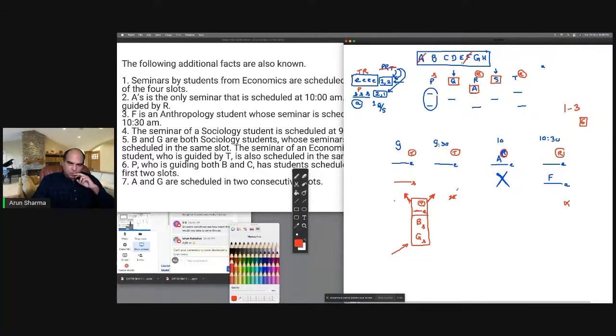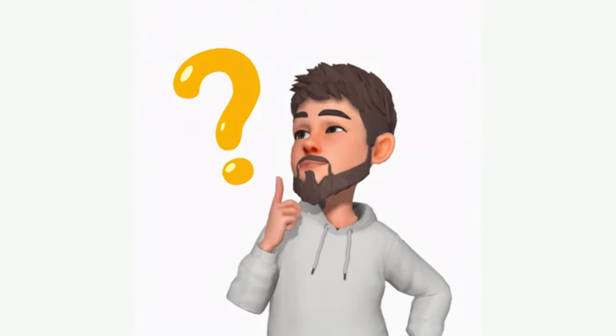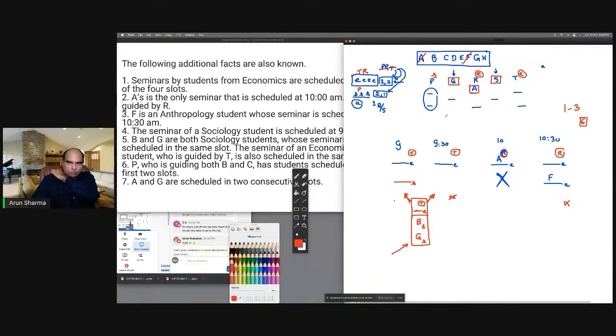Right? Because if I try to put an R here, the problem will be that the two students R should be in consecutive slots, and the two students T should also be in consecutive slots. So if I put R here, then T will come into these two slots, which is against the principles of the question. The question principles are telling me that T's two students have to be in consecutive slots, R's two students have to be in consecutive slots. So the moment I get that T is 9 or 9:30, I realize that 10:30 is R. The sociology, the economics guide for 10:30 is R.